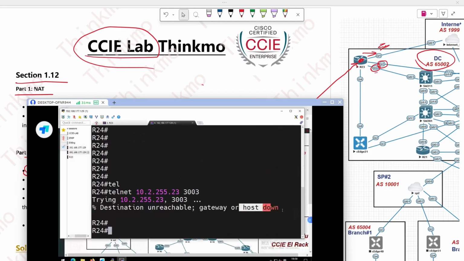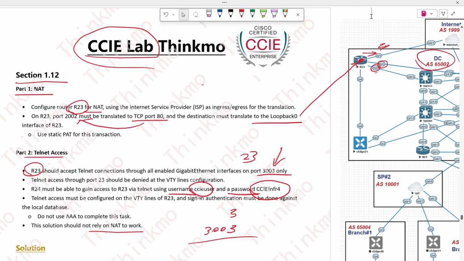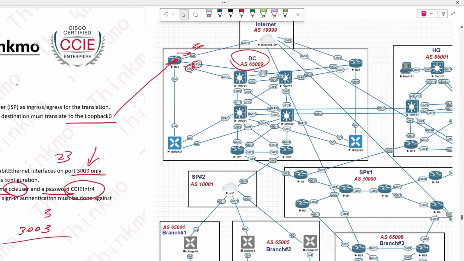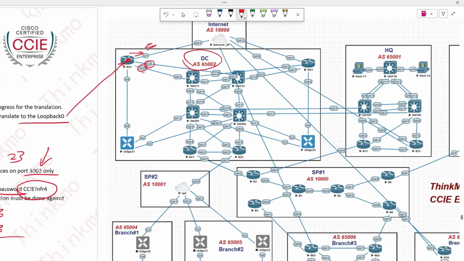Gateway or host down means that the link isn't even up right now, because I'm just demonstrating this requirement directly. We haven't configured any of those previous links yet. We need to finish configuring all the previous requirements because today I'm only focusing on this particular requirement, so those earlier steps haven't been set up. The communication between them and all those related things haven't been configured yet. Once you finish configuring everything, it'll work. It has already tried to access, so there won't be any issues, right?